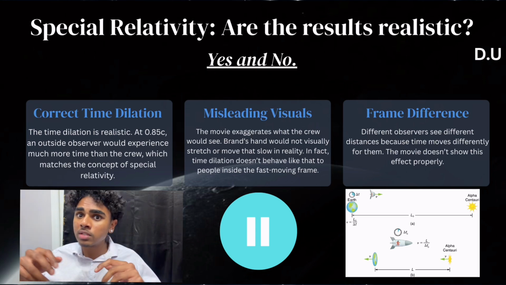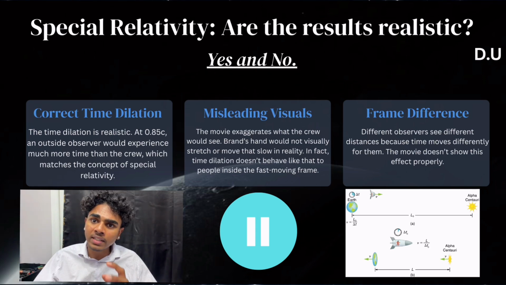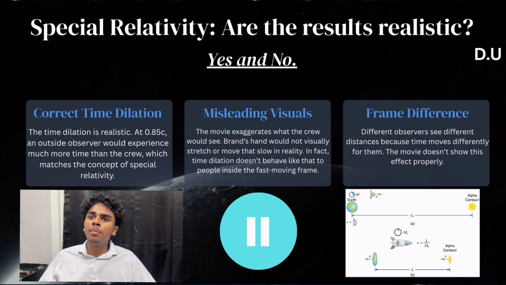People inside the fast-moving frame do not visually notice time dilation. And while the third diagram shows different distances measured by different observers, the movie does not depict this correctly. A more realistic portrayal would show that much more time and distance passes for observers outside the wormhole compared to the Endurance crew.